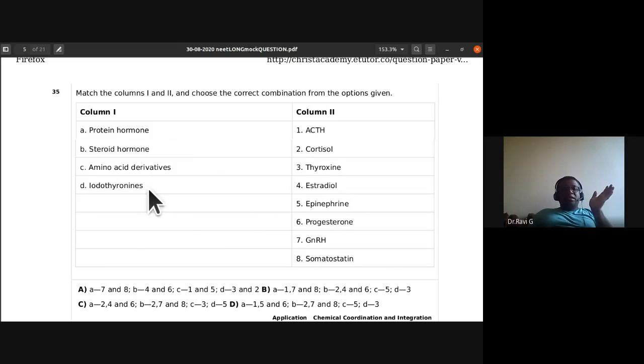Okay. C, amino acid derivatives 5, that is epinephrine. Iodothyronines are going to be thyroxine. D is 3. So E choice correct ಆಗಿದೆ ನೋಡಿ, ಎಲ್ಲ appropriate ಆಗಿದೆ. A is 1, 7, 8 and steroidal hormone is cortisol, estradiol, progesterone. See amino acid derivatives, it is going to be the 5, that is epinephrine. Iodothyronines, thyroxine. So D is 3.